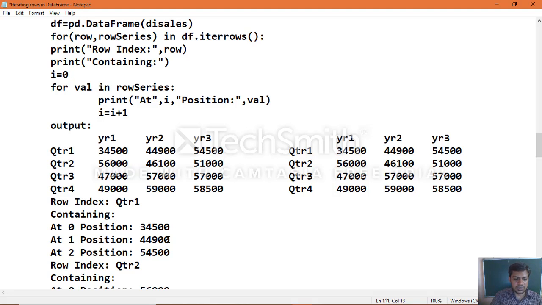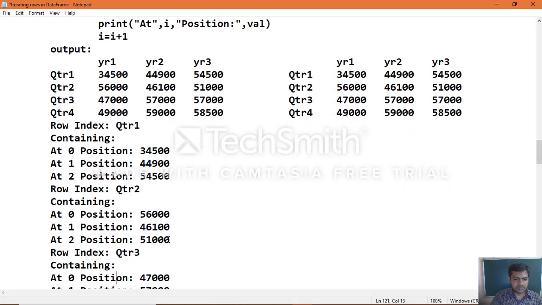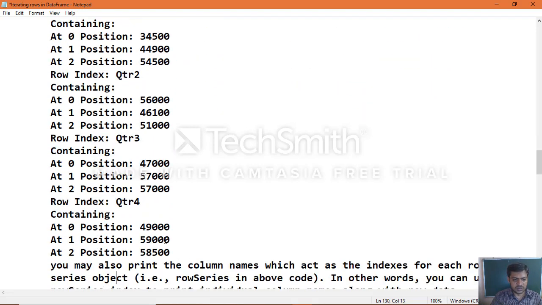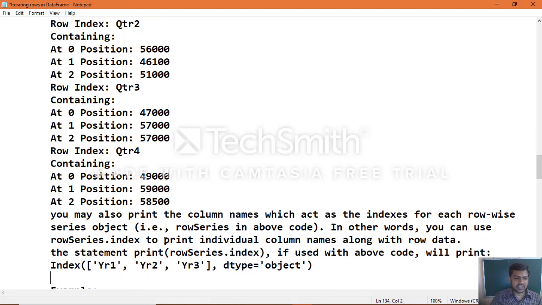In the same way, quarter 2 also has position values 0, 1, 2, which you can see clearly. In the same way, you can see quarter 3 and quarter 4 also. That is how you can extract the data position-wise.